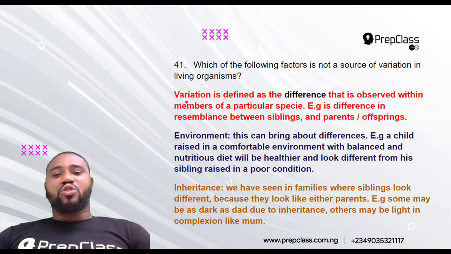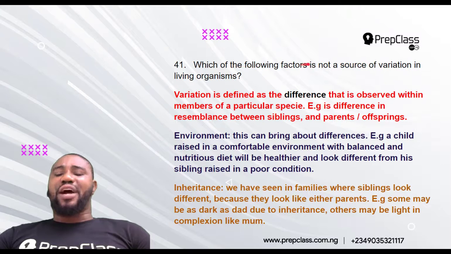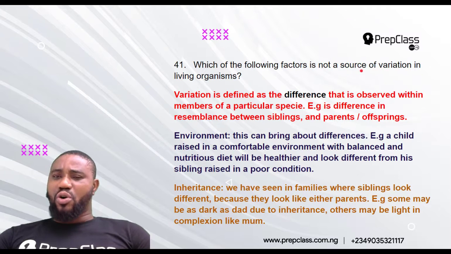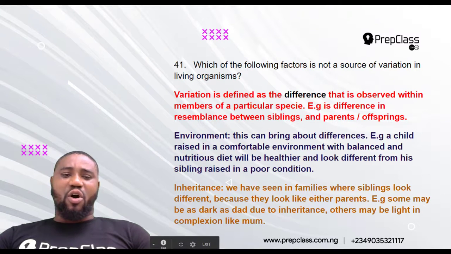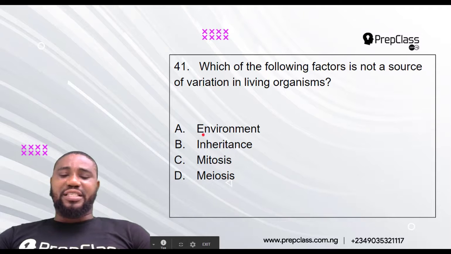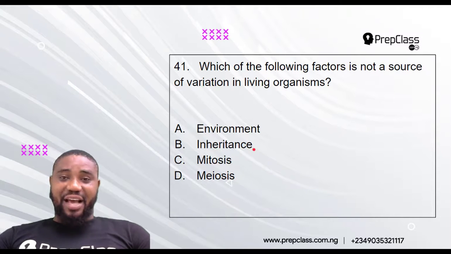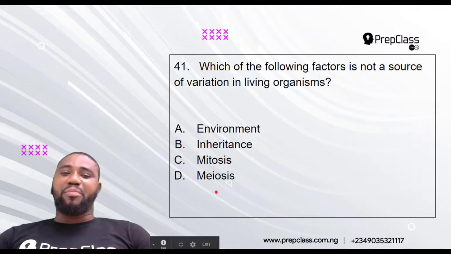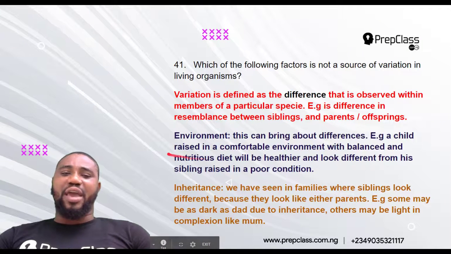Variation. So now they're asking us which of the following factors is not a source of variation in living organisms, and they've given us options. Is it environment? Is it inheritance? Is it mitosis? Is it meiosis? I'll look at each of them. Now, environment.